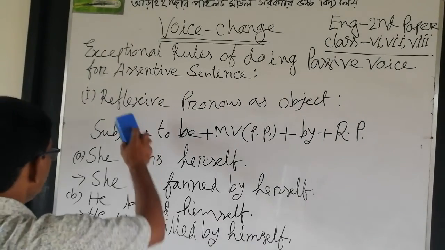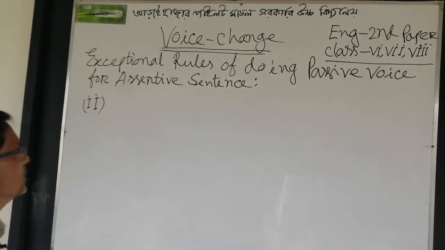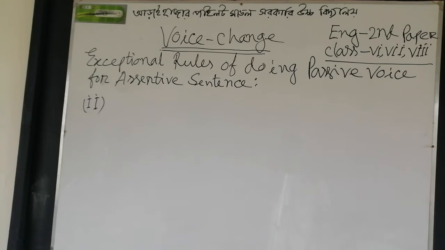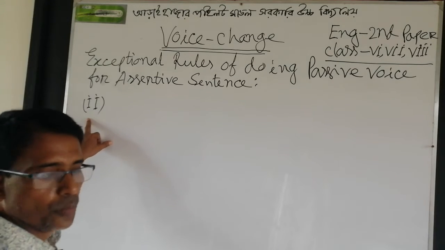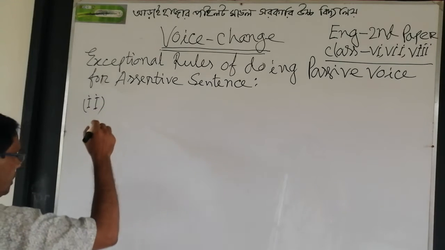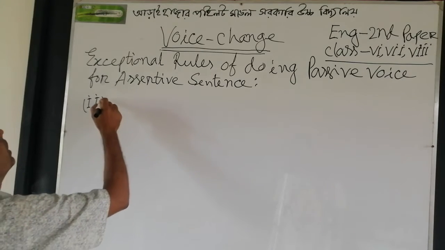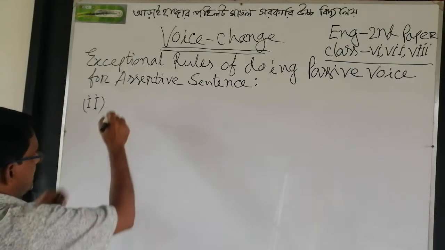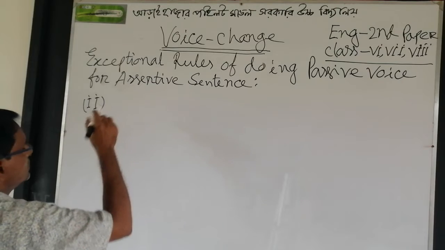Now, dear students, I will discuss exceptional rule number 2, when the verb is a passive verb.